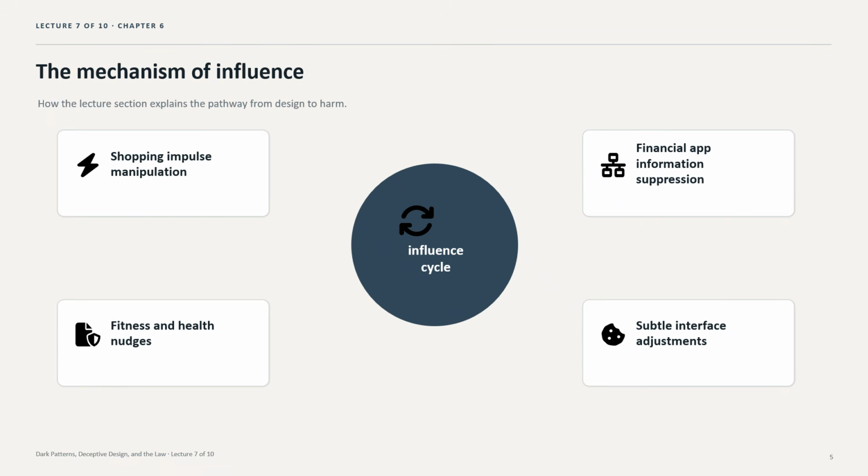The chapter's case studies make this concrete. An AI-driven shopping platform encourages impulse purchases by targeting users at vulnerable moments. A financial app downplays or hides important loan terms for users who skip fine print or show decision fatigue. A fitness or health app sends emotionally charged motivational messages and premium offers when it detects waning engagement. Each case raises the same question. Is the system supporting the user or exploiting the user's state to advance a platform objective?